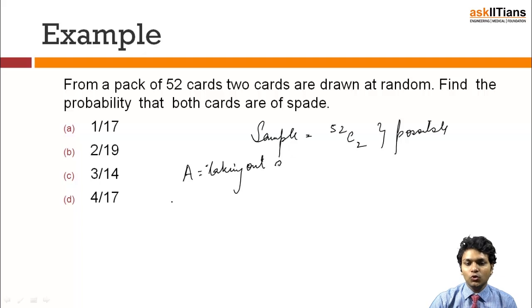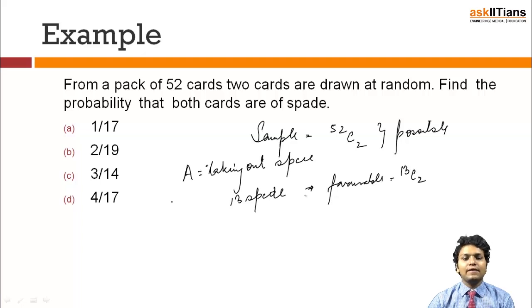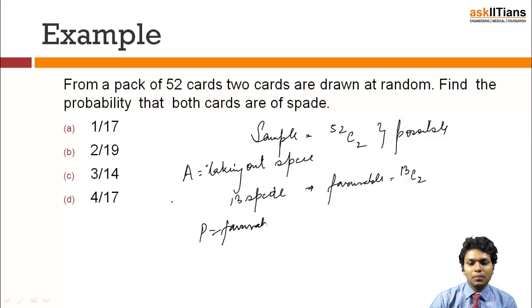In a deck of 52 cards, I have 13 spade cards, and I need to choose 2. So the favorable outcomes will be 13 C2, and the probability is nothing but favorable upon total. Hence the probability in this case will be 13 C2 upon 52 C2.